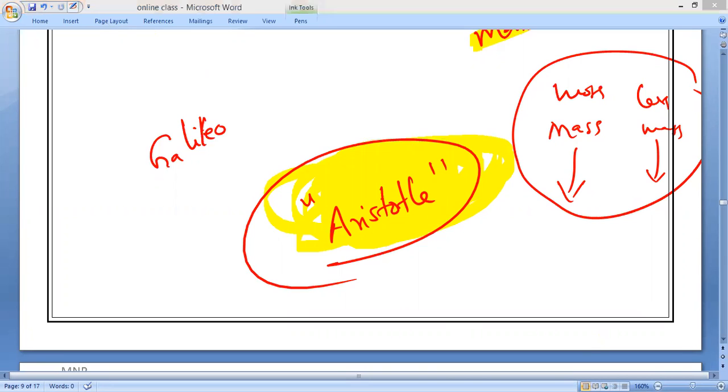Okay, write it. This disproved the theory put forward by Aristotle, according to which a heavier body falls faster than a lighter body. Is it okay? Yes, sir.